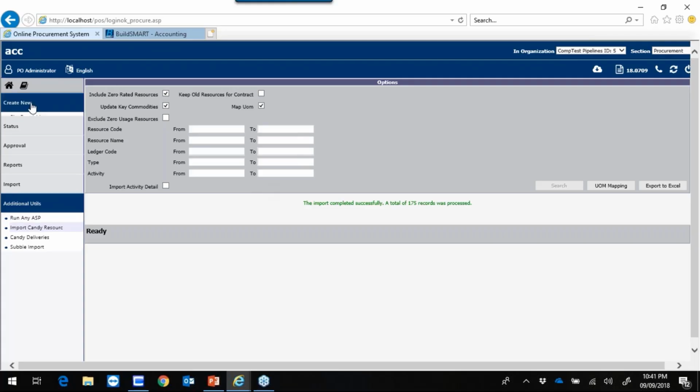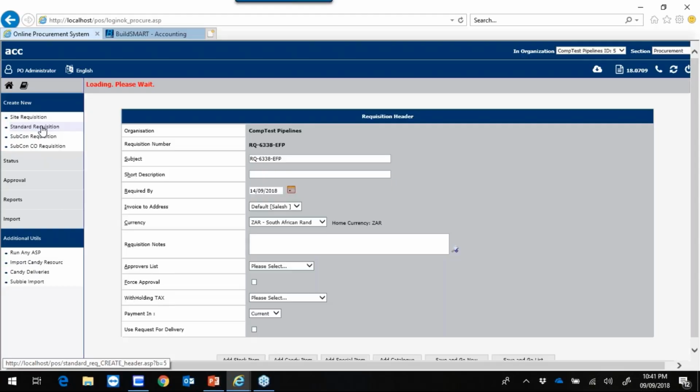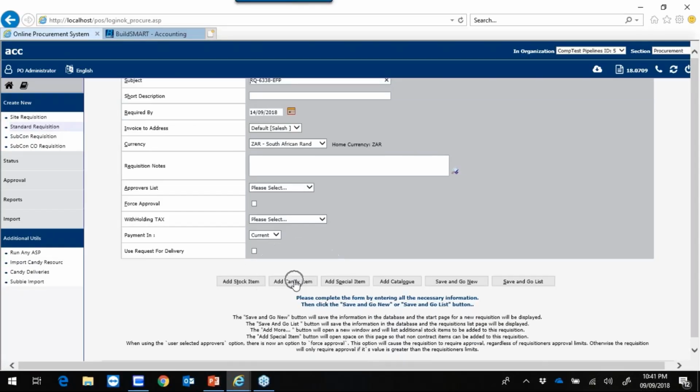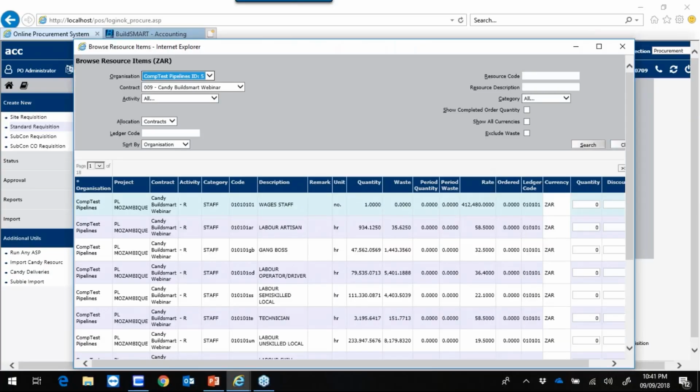To create a requisition, I'll go to Create New Standard Requisition. I'll then click on Add a Candy item, select my contract 009, and click on Search. This will load all the resources. As you can see, all my resources are listed here with their unit, their quantity, their wastage amount, their rate, etc. Therefore, if you manage your quantities correctly, your waste could actually become additional profit.